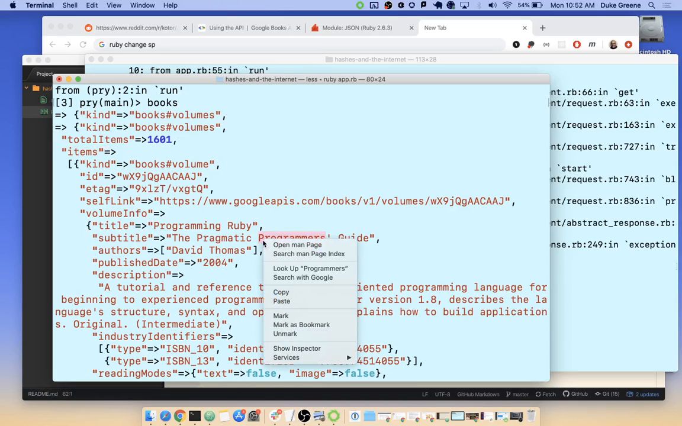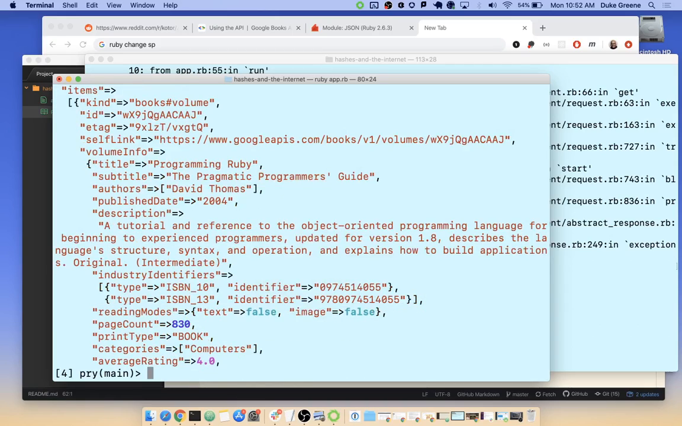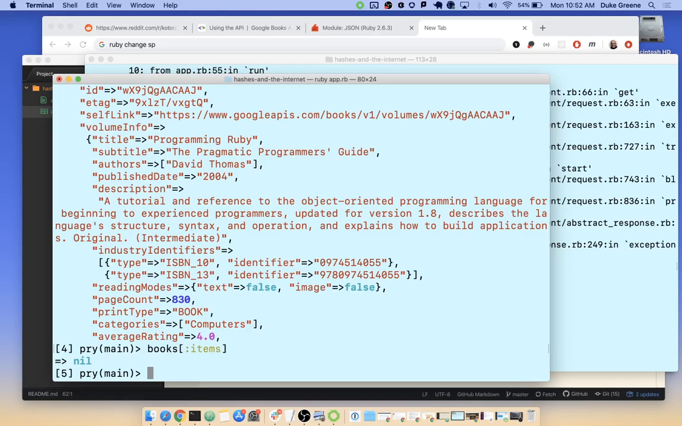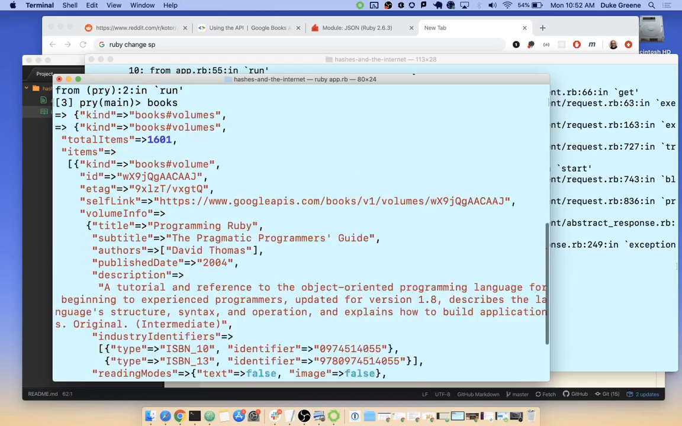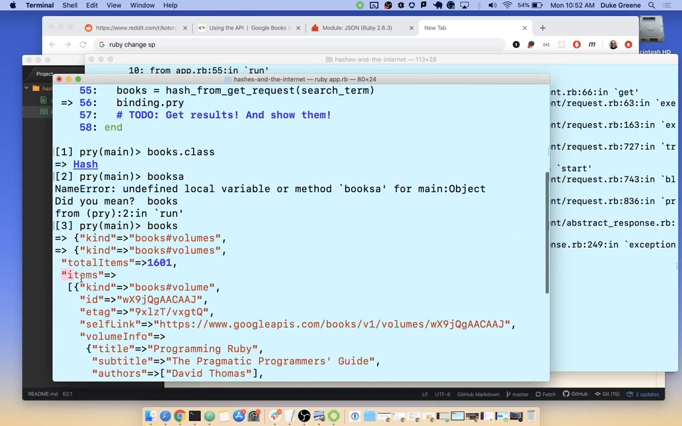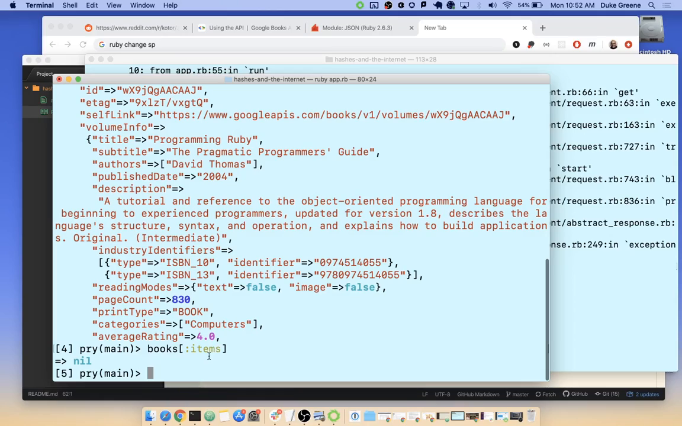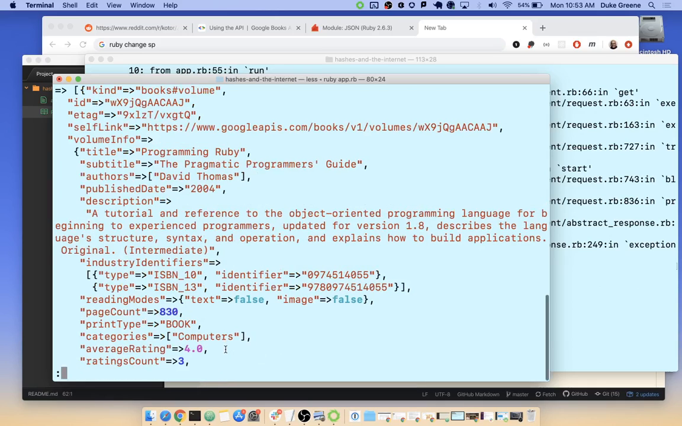Okay, so let's say books items. You can go one step at a time. Books, items. Nil. Why? Why is items nil when I typed it like that? What's the difference? I'm trying to get to this value, this array. If books is this hash, and I want to get to this key, how did I type the key though? Very good. Yeah, I typed the key as a symbol, but the keys in this are coming back as strings. So I'll say books at string items. And there is the array that I found in the hash above.